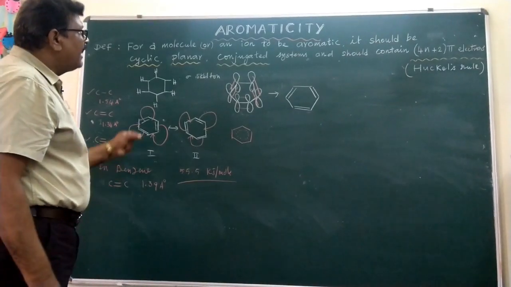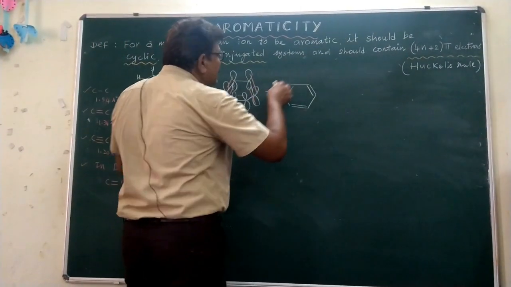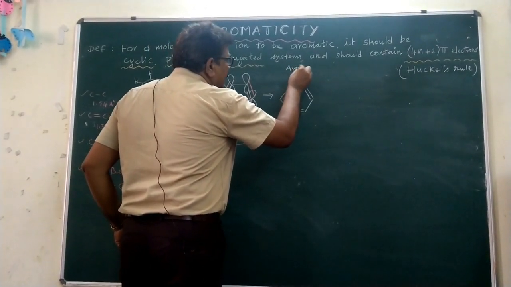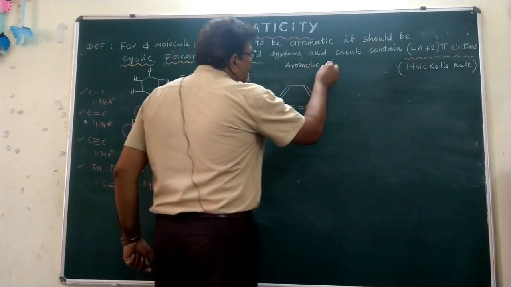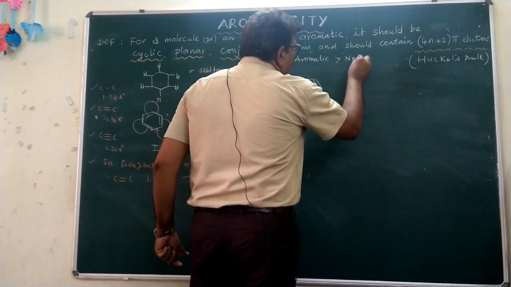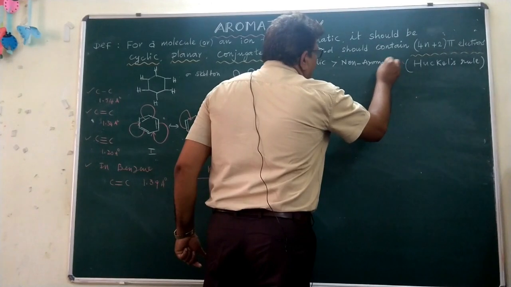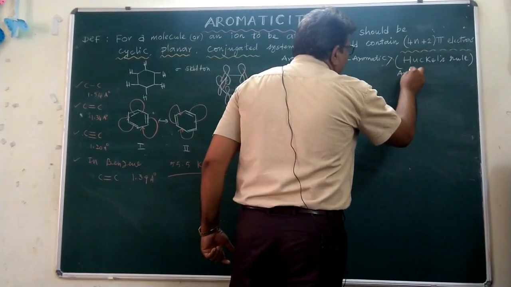You can remember the stability order while discussing all the properties: aromatic compounds are more stable than non-aromatic compounds, which are more stable than anti-aromatic compounds.